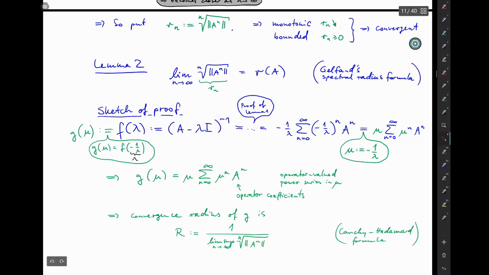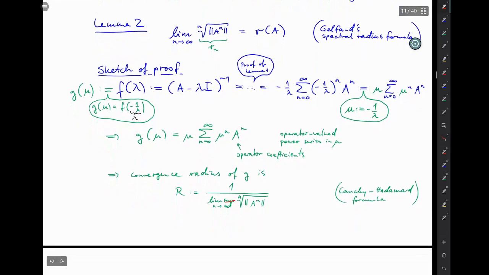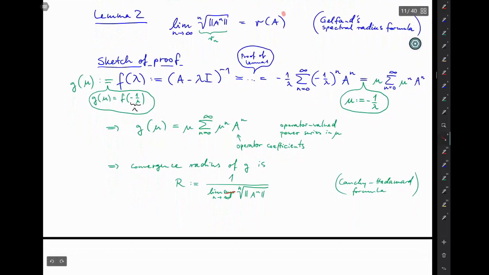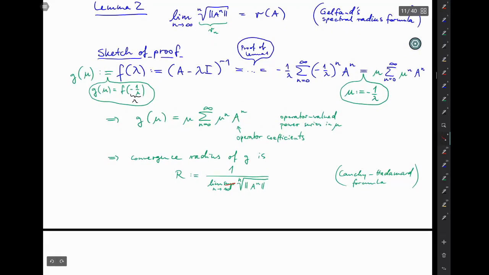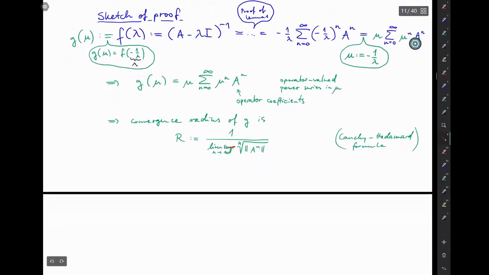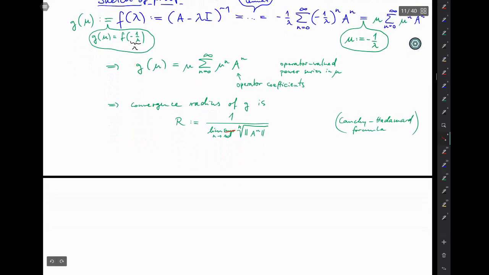And of course, you already recognize the quantity that we see down here. It's just the one that we claim to be the spectral radius. And by the little analysis that we did before, we know that the lim sup is actually a limit. So let's just drop the sup. Okay, but we still have to argue that it's equal to the spectral radius. So we're not much further, but actually we are. We just have to try and understand what convergence radius of G means, and then we are there.